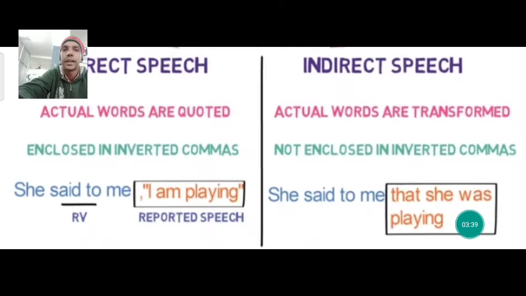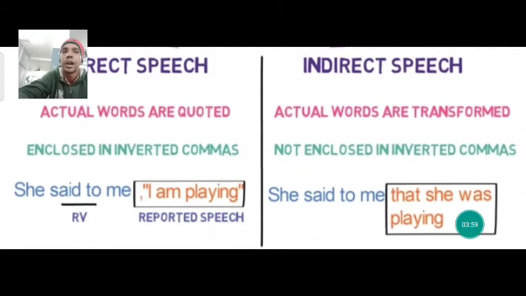You can see the example in the video. In this picture, she said to me, I am playing. So I am playing is the reported speech, and this will come in double inverted commas. She said to me, this is the reporting verb.